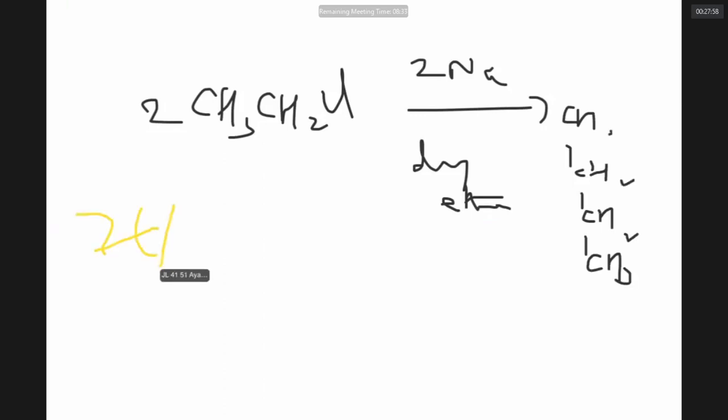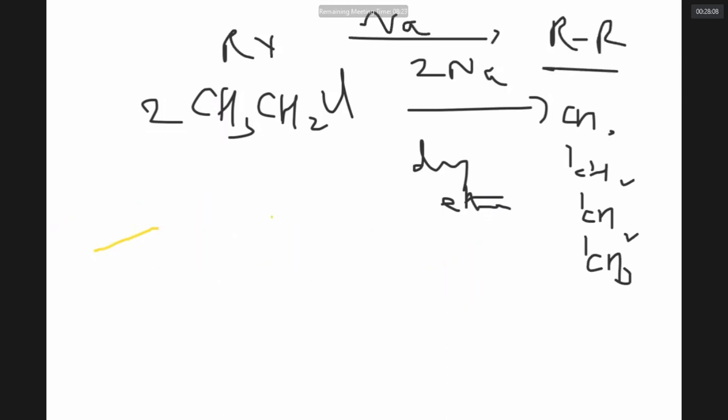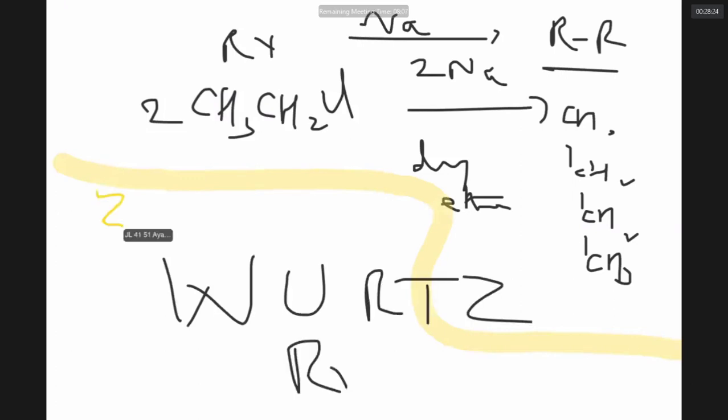What is this reaction, sir? Reaction of alkyl halide with sodium metal to give alkane with double the number of carbons. What is the name of this reaction? Can anybody name this reaction? Did we discuss it? No, sir. This reaction is called Wurtz reaction. We have not discussed this. Wurtz reaction is a method to prepare alkanes. But I will tell you the best method.